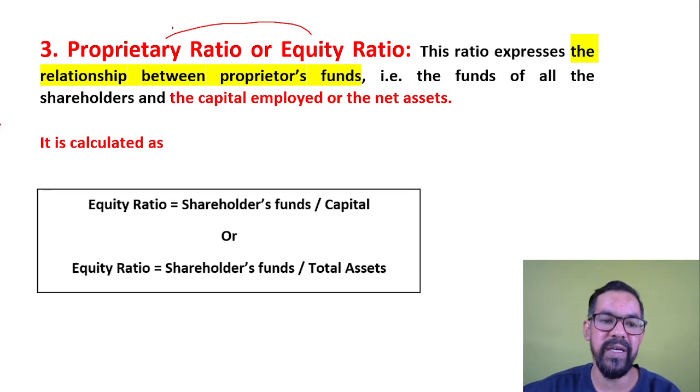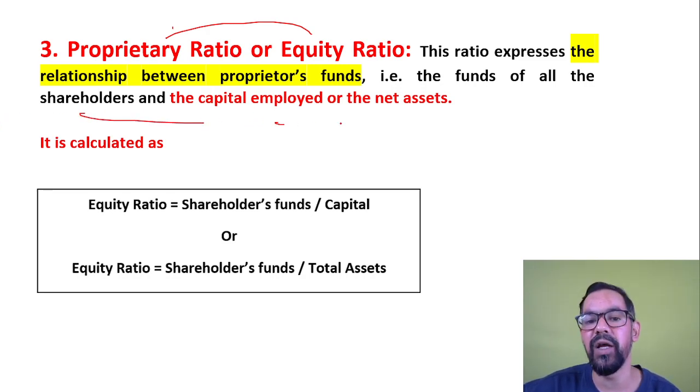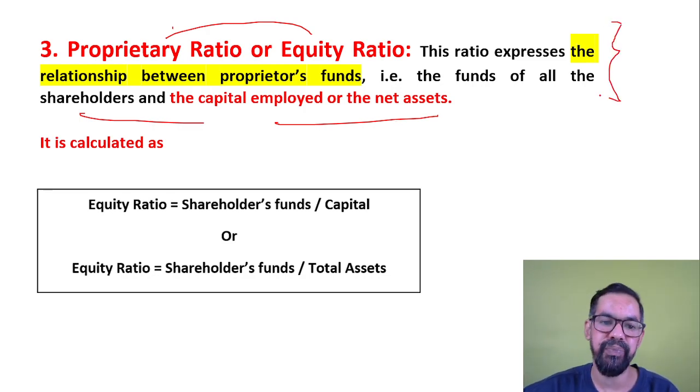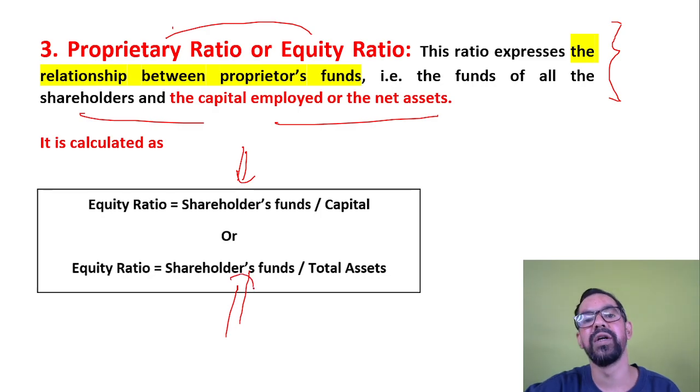So the proprietor or equity ratio expresses the relationship between proprietor funds, the funds of all the shareholders, and the capital employed, or the net asset of the organization. The equity ratio is again very simple: shareholders' fund divided by capital, or shareholders' fund divided by total asset of the firm.